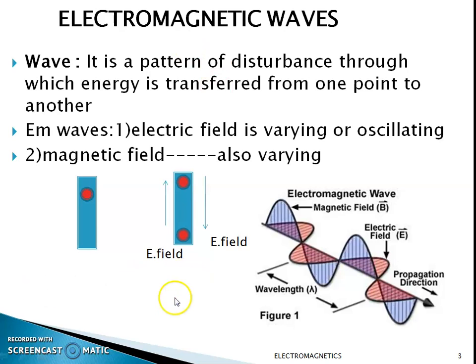So consider this is a metal, and here we are placing a charge. If there is an electric field incident on the charge, this charge moves because of the electric field. Electric field means electric force per unit charge. So because of this electric field, a force is applied, and it moves the particle in the direction of the electric field.